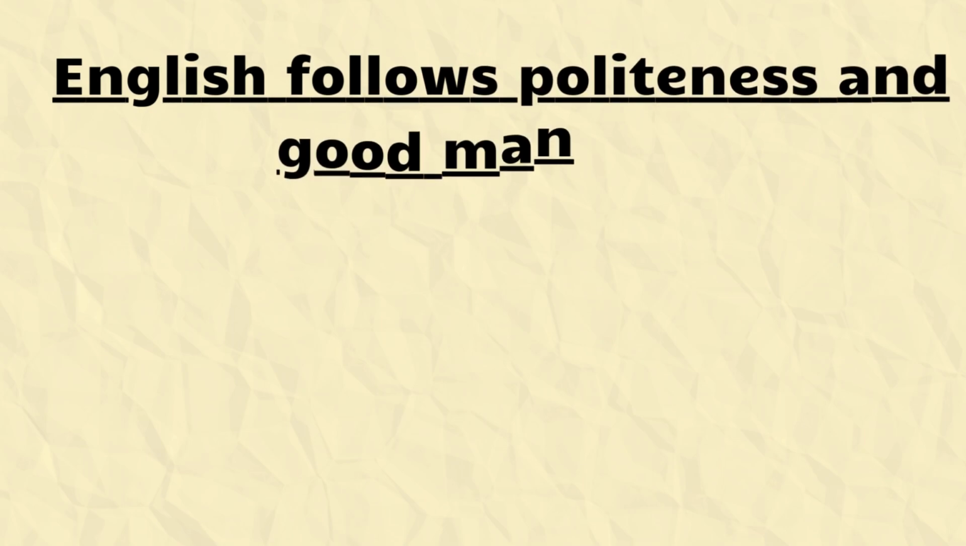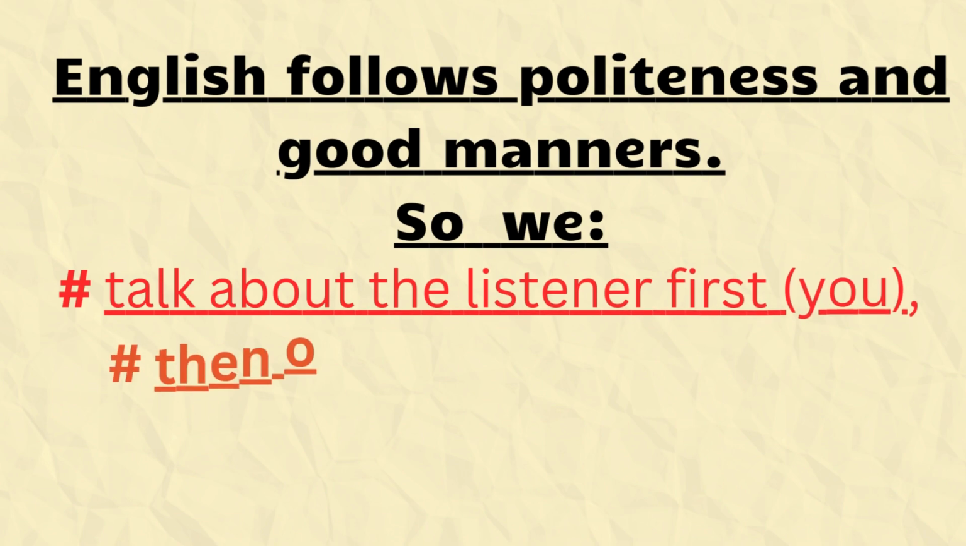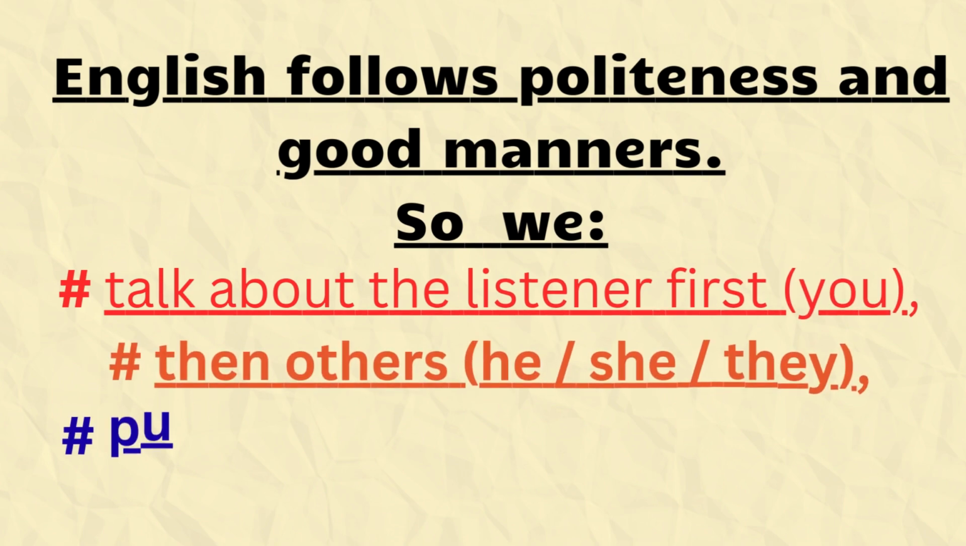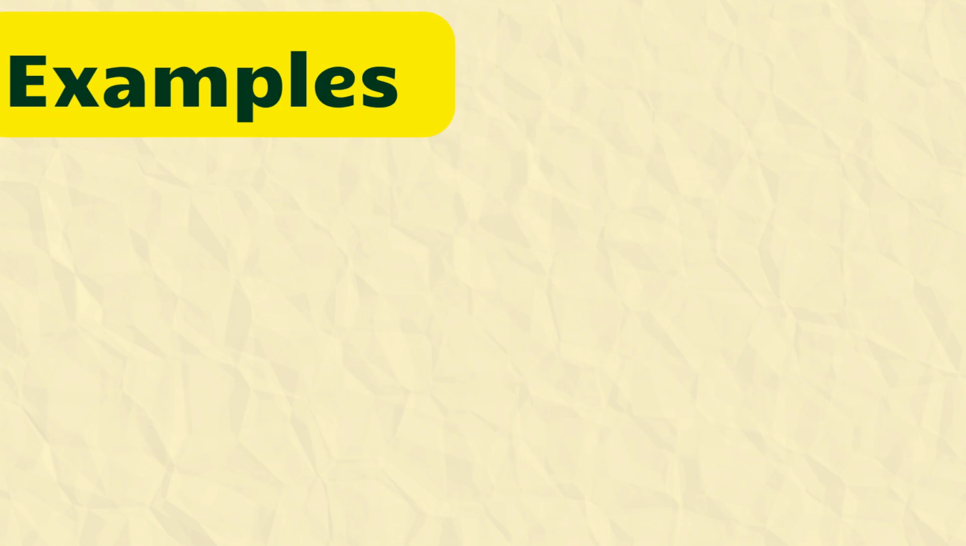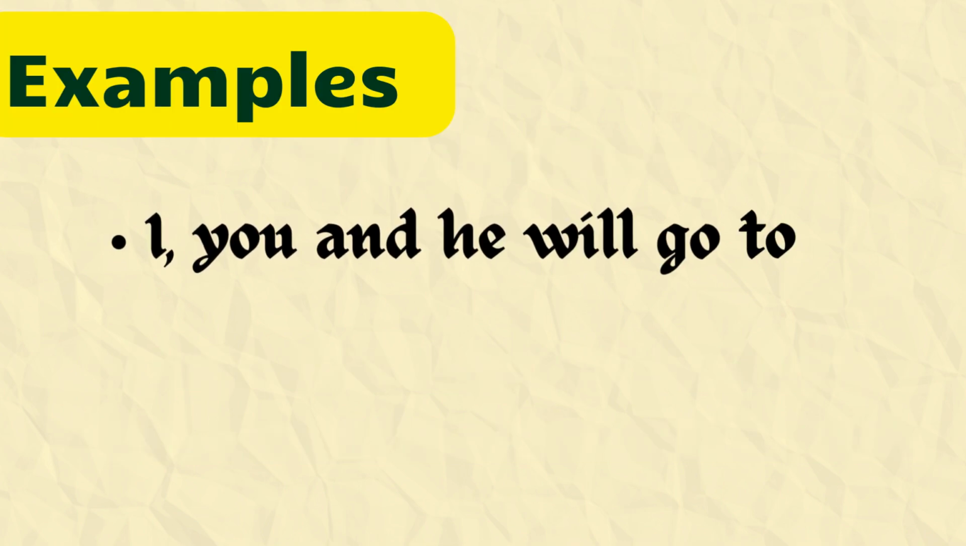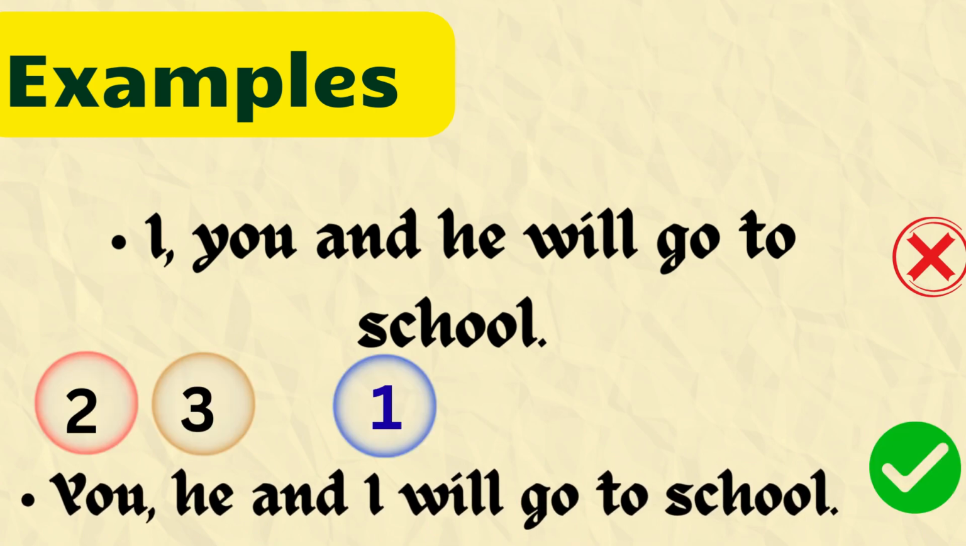Why? Because English follows politeness and good manners. So we talk about the listener first, you, then others, he, she, or they, and put ourselves at the end, I or we. This shows politeness in the language. Got it? Okay, let's understand it with the help of examples. First is "I, you, and he will go to school." This is wrong. "You, he, and I will go to school." This is the correct order.